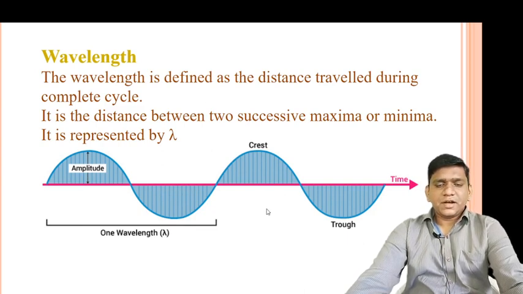Crest is the highest point of the wave whereas trough is the lowest point of the wave.